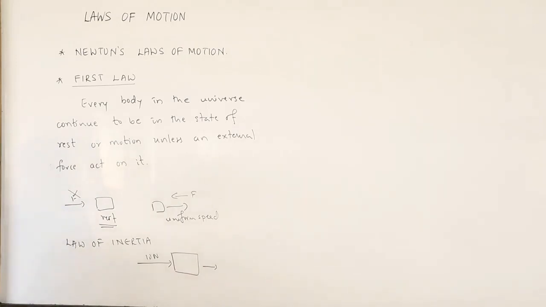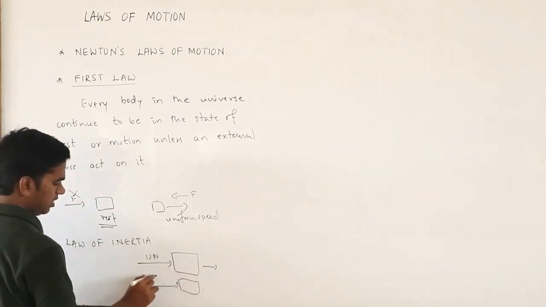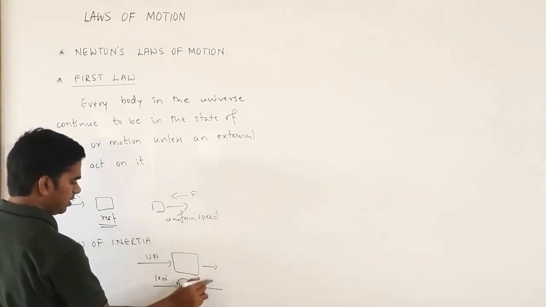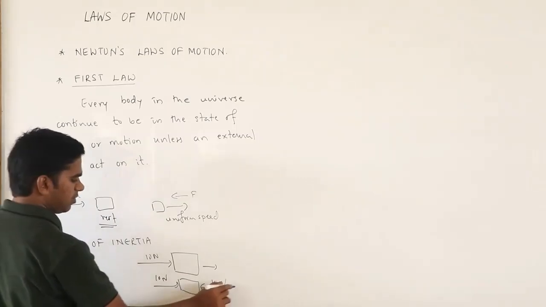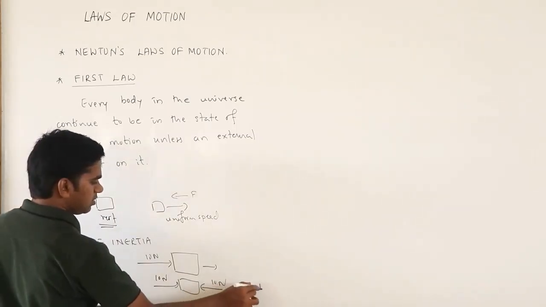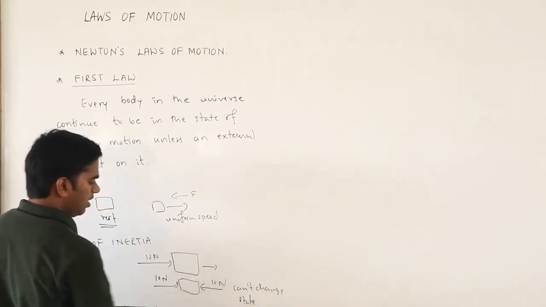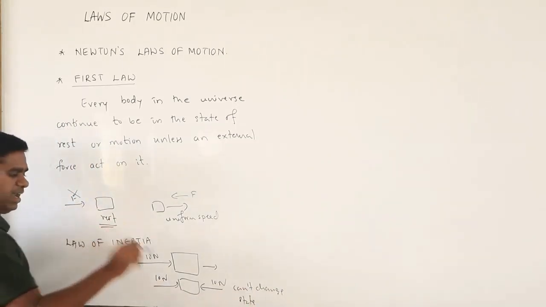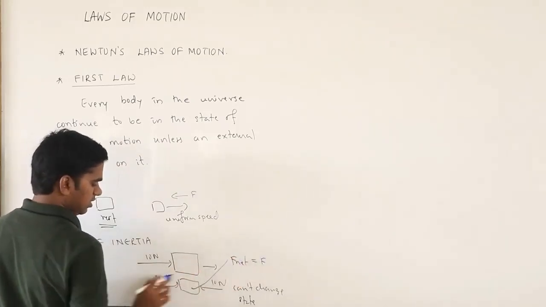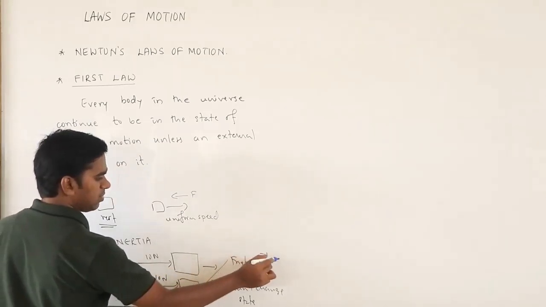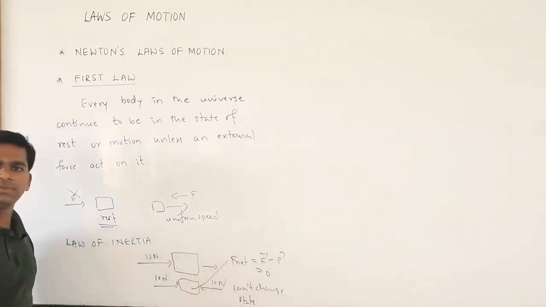But if 10 Newton is acting on this side and again 10 Newton on the other side, now what will happen? You cannot change the state of the body. Why? Even though forces are acting, the net force F net is, this is along this direction and this is in the opposite direction, so take negative. So the net force is going to be 0.